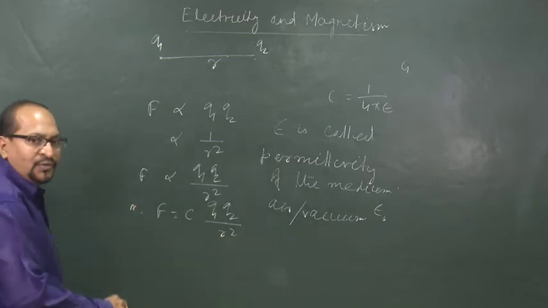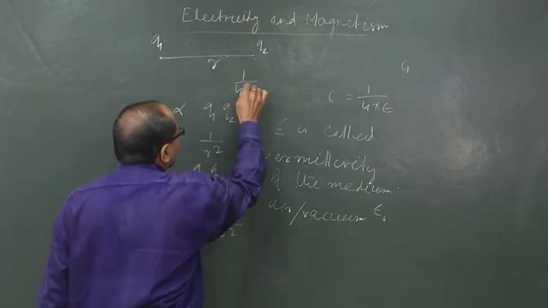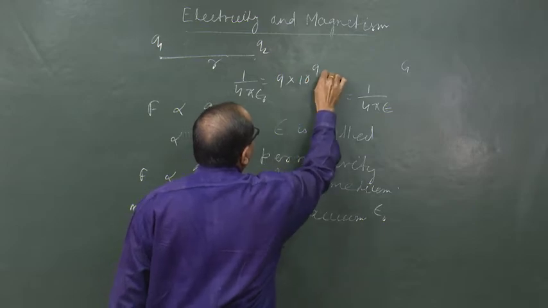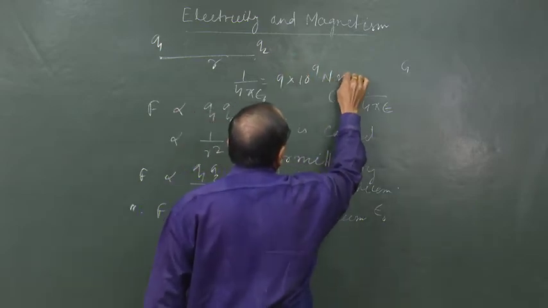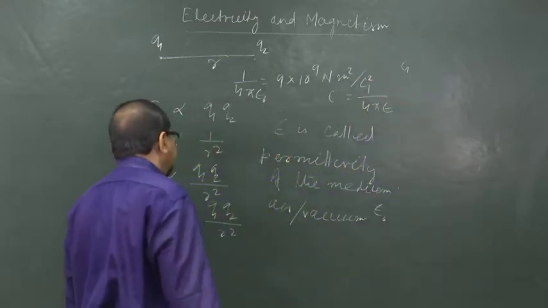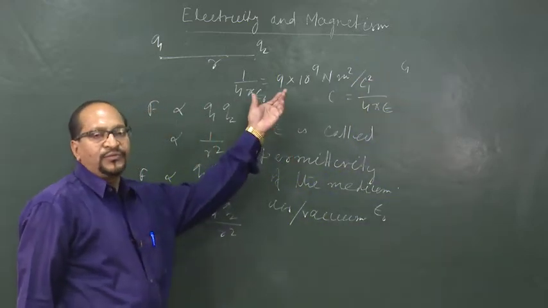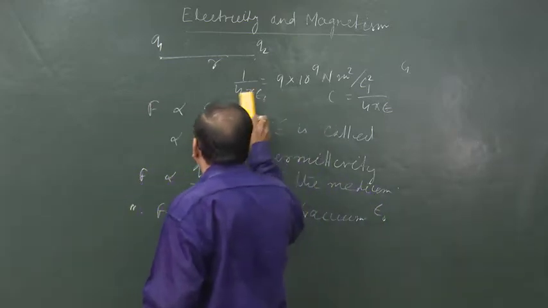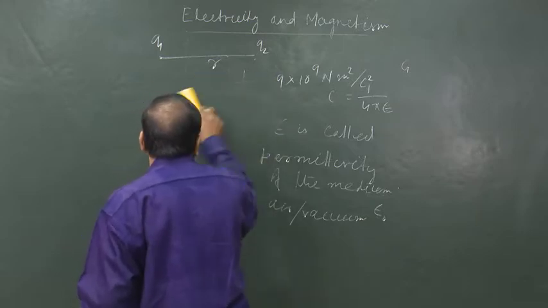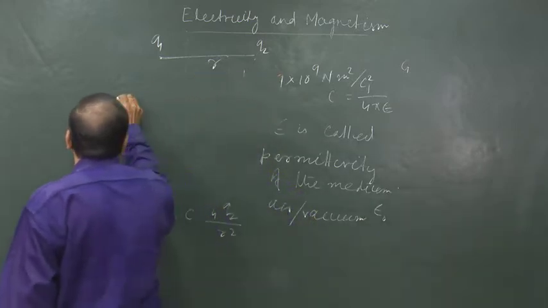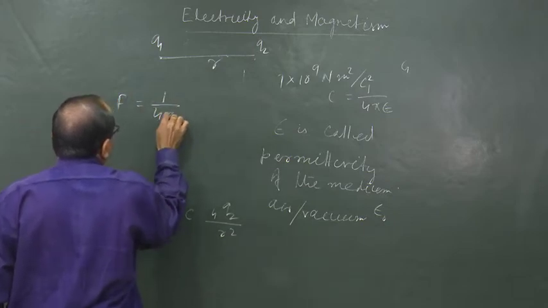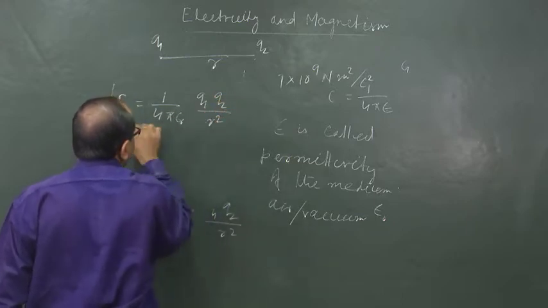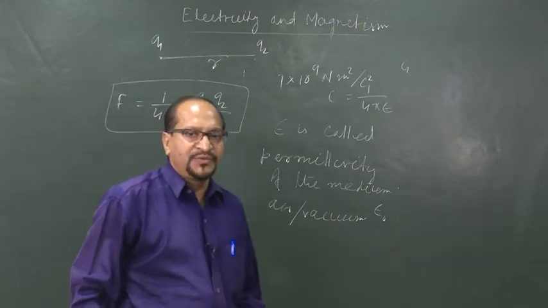And the value of 1 by 4 pi epsilon naught is equal to 9 into 10 to the power 9 Newton meter square by Coulomb square. This is the value of 1 by 4 pi epsilon 0, the proportionality constant. So, in SI system in air medium, 2 point charges experience electrostatic force of magnitude 1 by 4 pi epsilon naught q1 q2 by r square. This is the magnitude of the force.